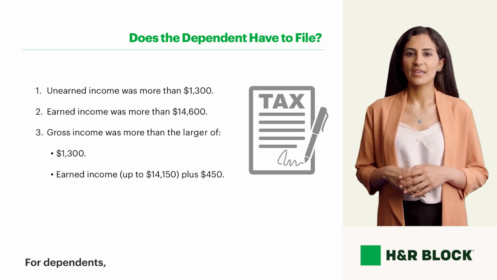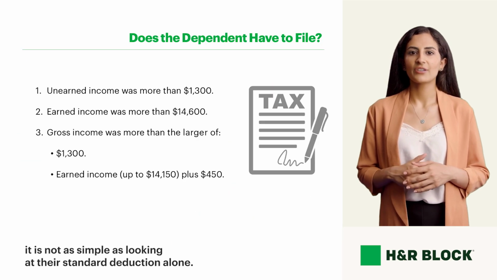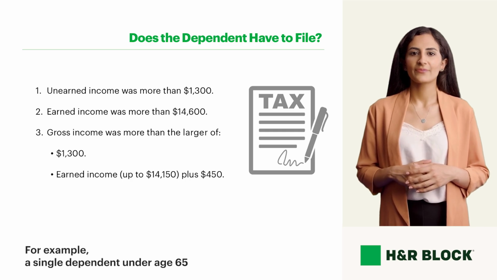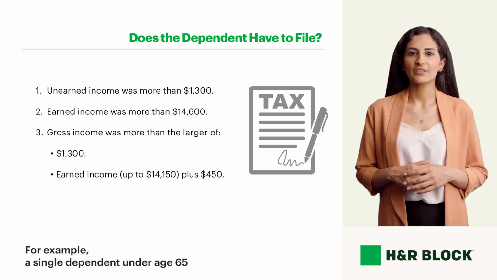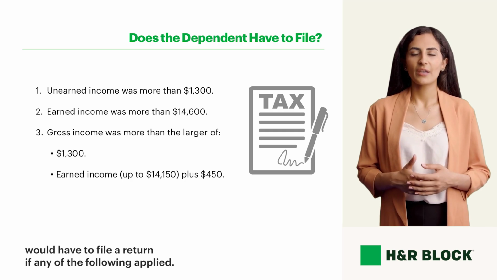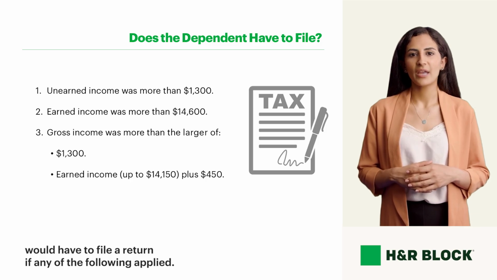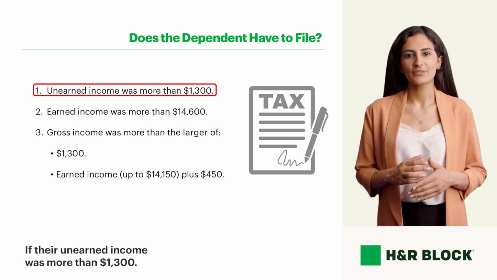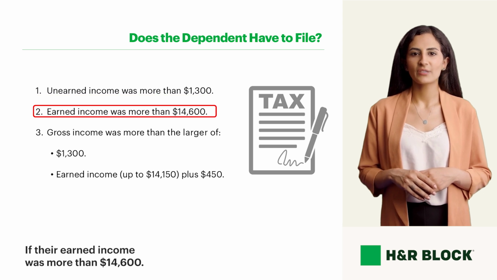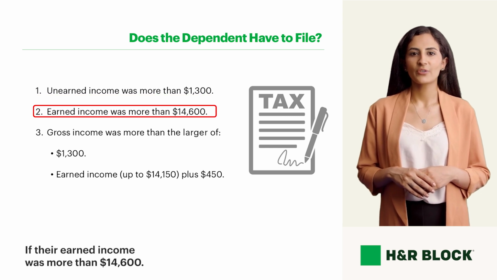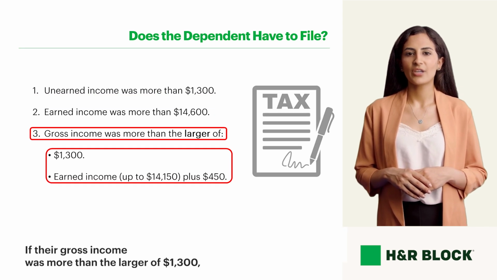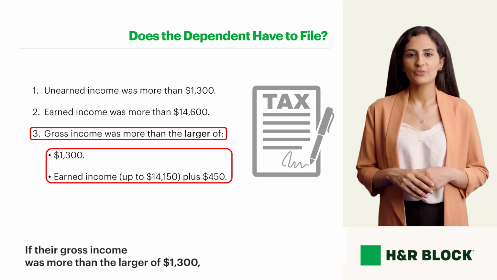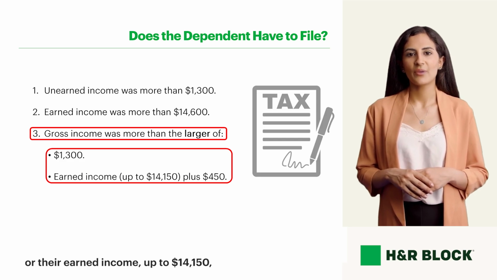For dependents, it is not as simple as looking at their standard deduction alone. For example, a single dependent under age 65 would have to file a return if any of the following applied. If their unearned income was more than $1,300, if their earned income was more than $14,600, if their gross income was more than the larger of $1,300 or their earned income, up to